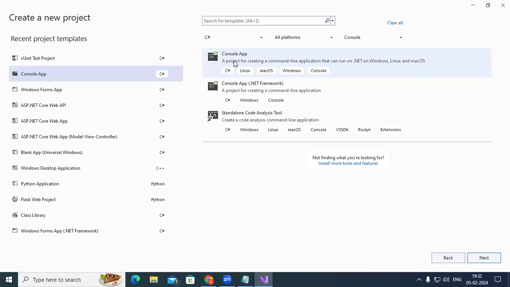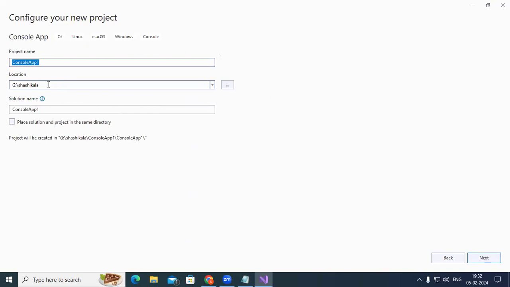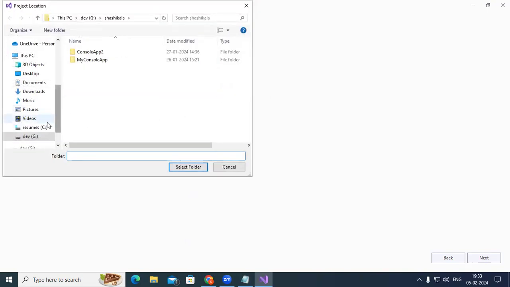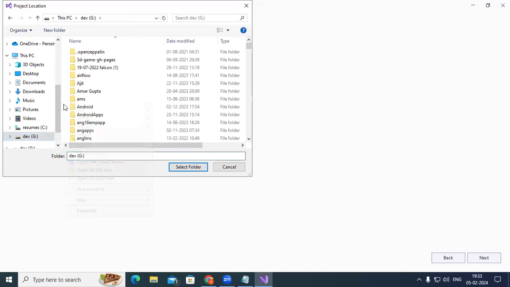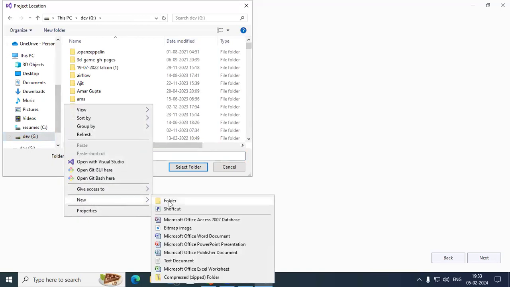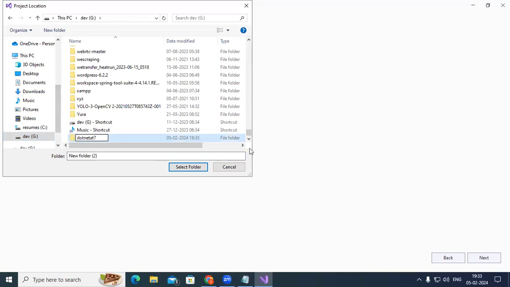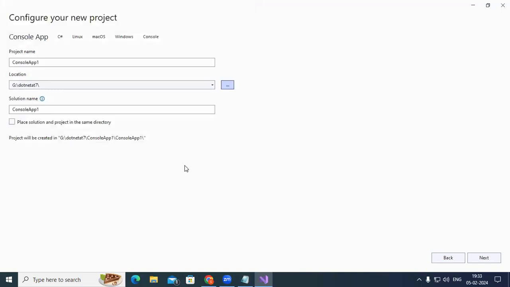So let me first create a sample application. Console application, click on next. Here I want to go with a folder in the G drive, .NET at 7. This is a new folder I'm going to create at this location. Normally this location is not available, so I need to create this in the G drive. The name of the folder is going to be .NET at 7. Now I choose that folder, select folder.